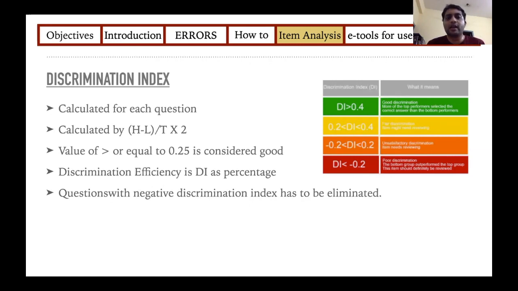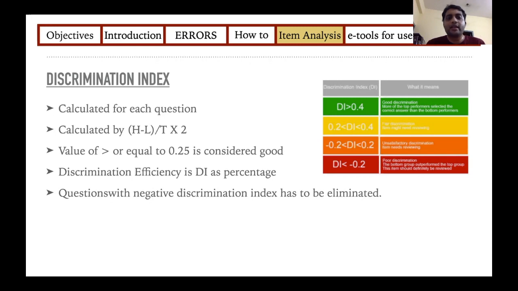So if a student has got 90% marks, you expect that he has got this particular question right. And if a student has got 20% marks and has not answered that particular question, then that question has a very good discrimination index, because it is able to discriminate between a good student and a poor student.